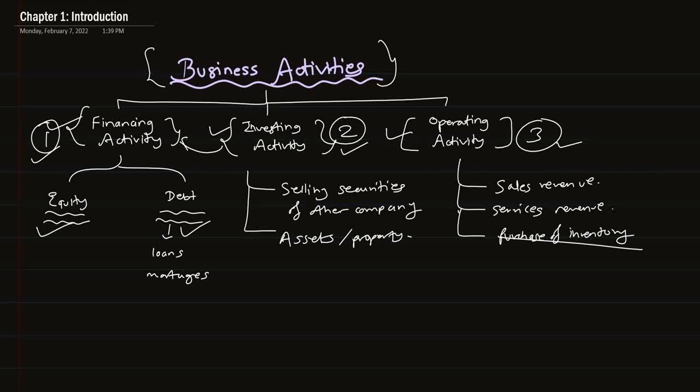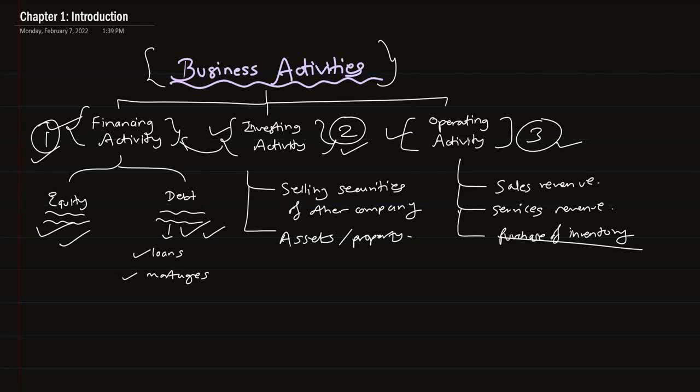There are two sources of accumulating funds for business. One is equity, second one is debt. In equity, the funds are generated maybe through the issuing of stocks, and in debt, the funds are generated by taking loans from the bank or mortgages.